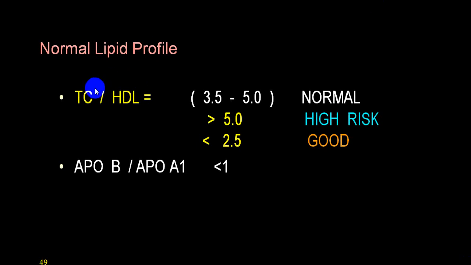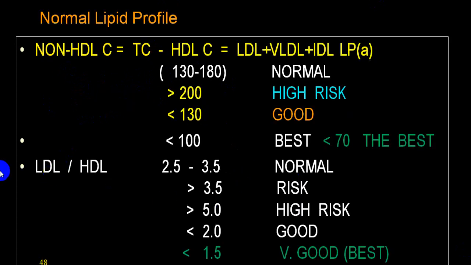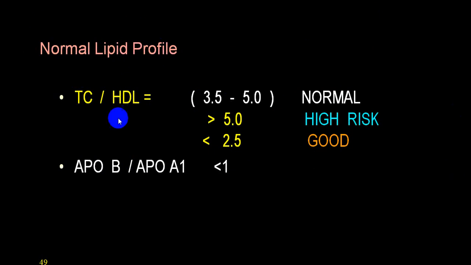As far as ratio of TC to HDL is concerned, this is usually not considered. Mainly we always look for this ratio, LDL to HDL, and we look at non-HDL. So bring it down to 100 and bring this ratio below 1.5. Then you get wonderful results. TC to LDL ratio normal is 3.5 to 5.